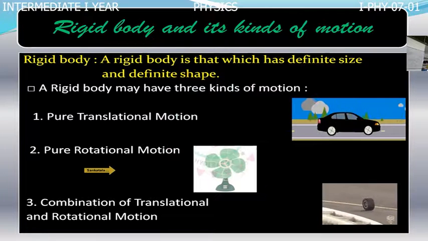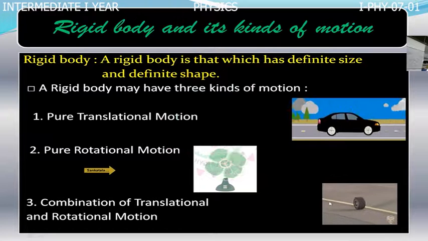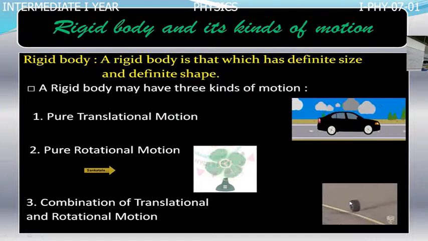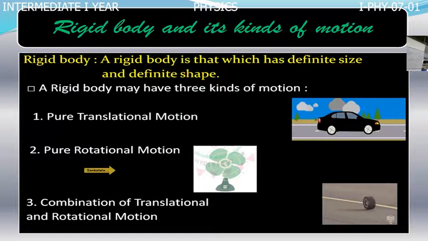So here are three rigid bodies in these three videos. This one has translatory motion, this has rotatory motion, and this has a combination of rotatory and translatory motion. Out of them, in this chapter, we are going to study the last two types: pure rotational motion and a combination of translatory and rotatory motion.